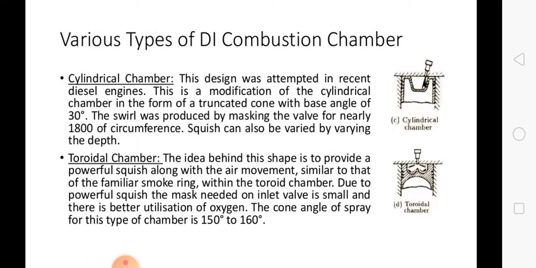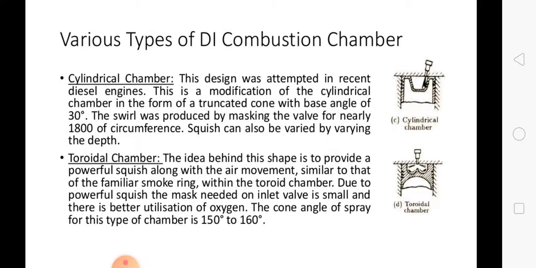Next types: the cylindrical type and the toroidal type combustion chamber. Cylindrical, this design was attempted in a recent design engine. This is a modification of the cylindrical chamber in the form of a truncated cone with a base angle of 30 degrees. The swirl was produced by masking the wall for nearly 180 degrees of circumference.